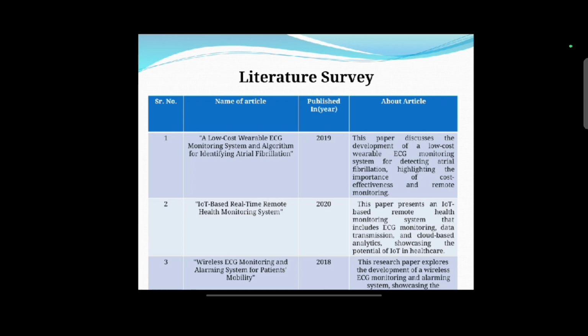Now the literature survey. We take three IEEE based projects. First is a low cost wearable ECG monitoring system and algorithm for identifying atrial fibrillation. This paper was published in 2019. This article contains the development of a low cost wearable ECG monitoring system for detecting atrial fibrillation, highlighting the importance of cost effectiveness and remote monitoring.